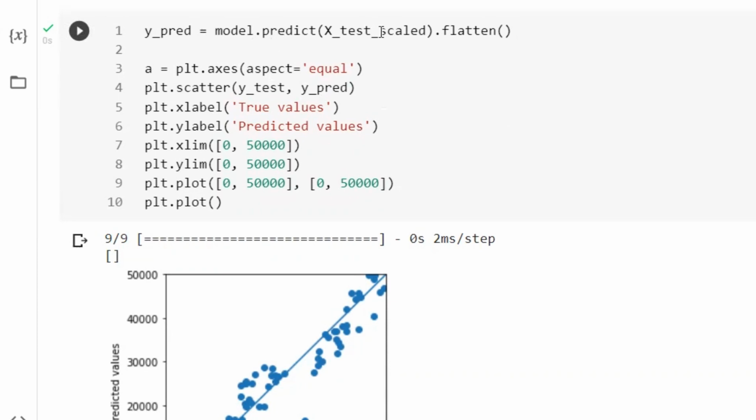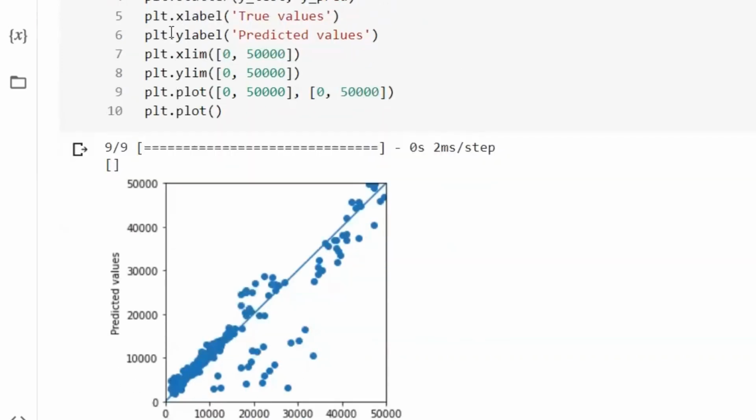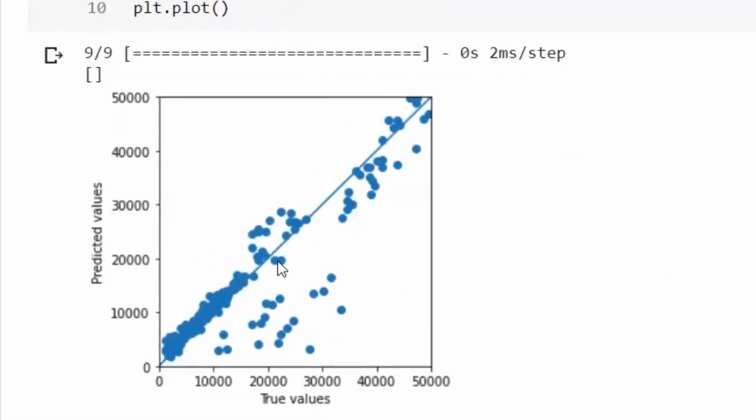And let's take a look at what's going on regarding our prediction. So you can see here again, we are getting the Y prediction by using our model. We are feeding the model the X test scale, and we are using the flatten function to flatten the NumPy array. And then by using the matplotlib module, which we call PLT, PLT stands for matplotlib, here you can see all the predictions fall along the straight line with the slope 1. So here the X dimension is true values and the Y dimension is predicted values.